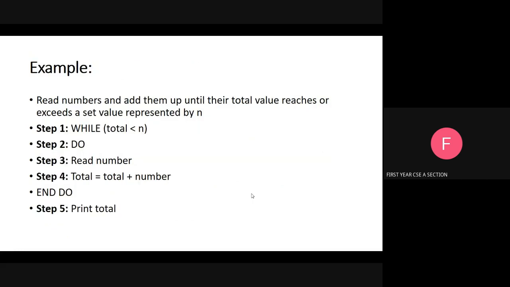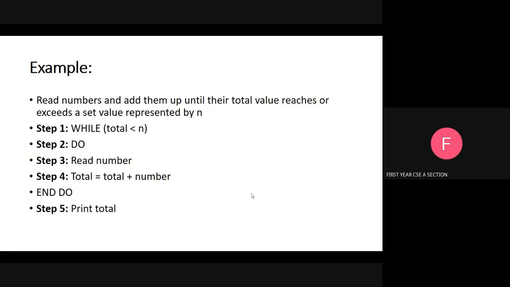Okay, what is the while loop? While loop means it first checks the condition, then performs the operation. Do while loop means it first executes the statements, then it checks the condition. What is the difference between while and do while? In the while statement, if the condition is false, it will not execute and we come outside the loop. But in the do while loop, whether the condition is true or false, even though the condition is false, it executes at least one time. Okay, that is the do while loop.